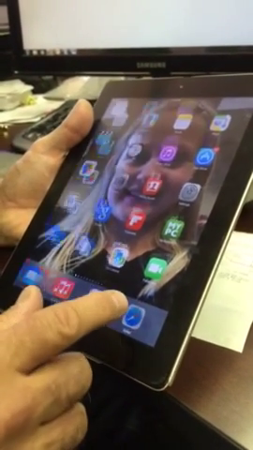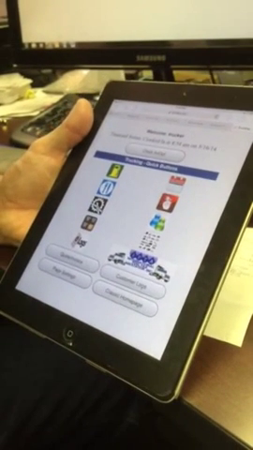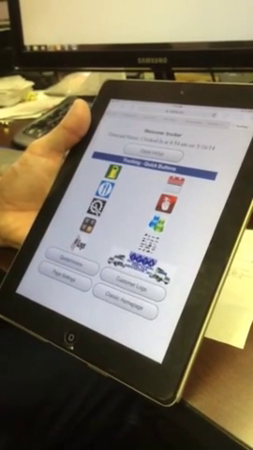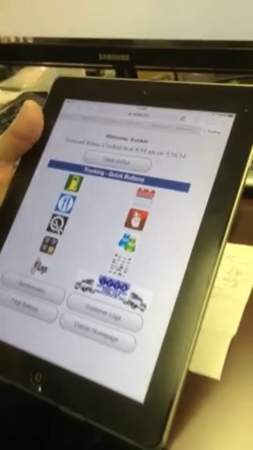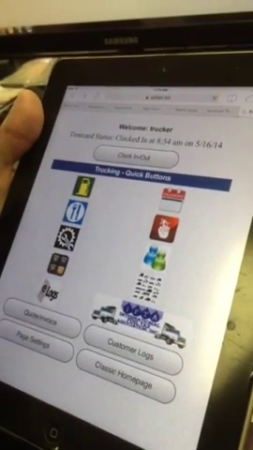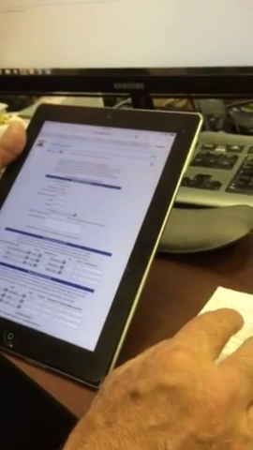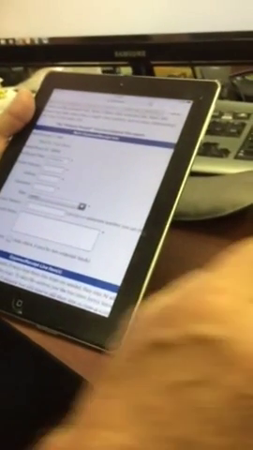Then I'm going to go to the trucking homepage, and you'll notice here there's a picture of a fuel pump. If you click on that, the first thing we need is the amount, and the amount's going to be $31.52.